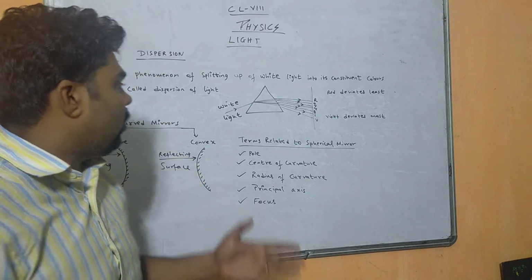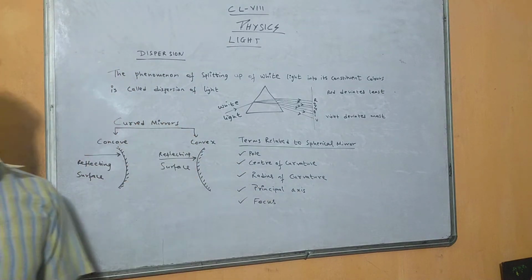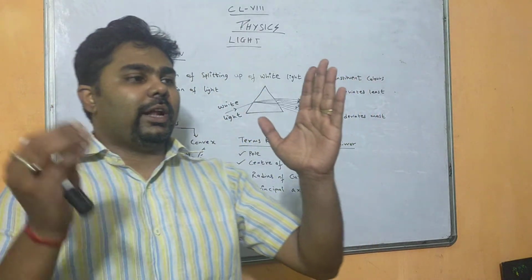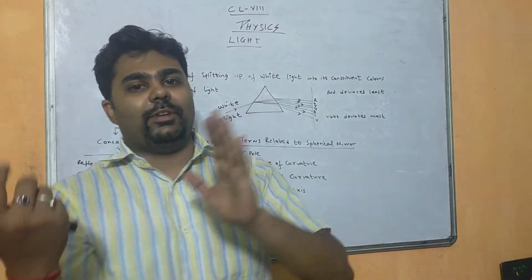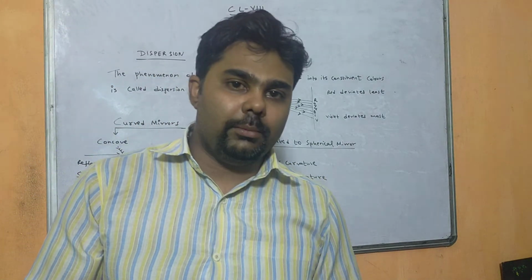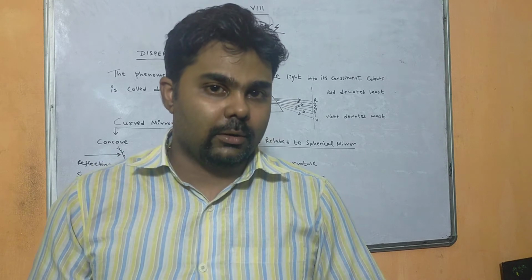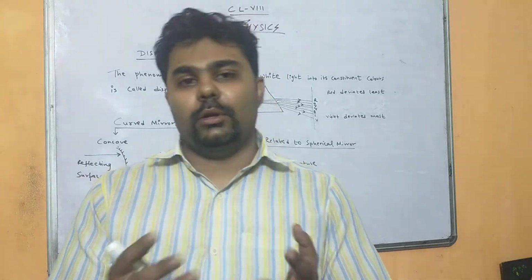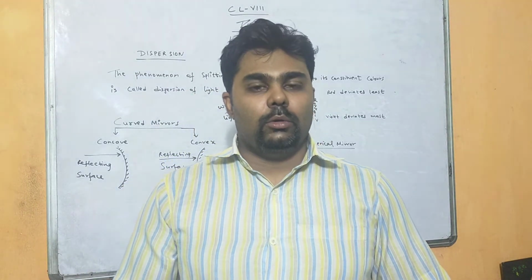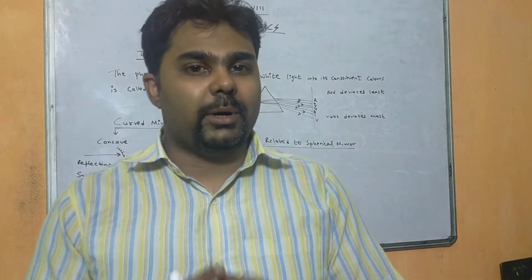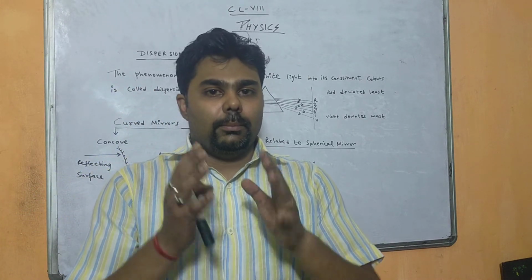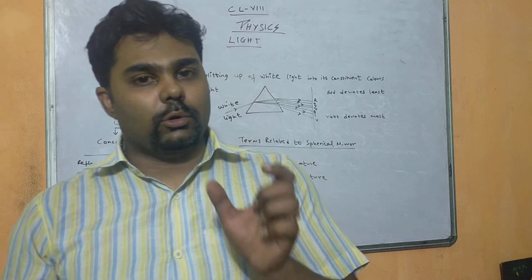Okay, the next topic we have is curved mirrors. If I ask what is a mirror, a mirror is a substance which reflects light when light falls on it, so in fact we can see our own face. Mirrors can be plain mirrors or curved mirrors. A plain mirror is the mirror we use at home, on our dressing table, when we are getting ready to go to a party and we look at ourselves. But we have another type of mirror, which is called a curved mirror.